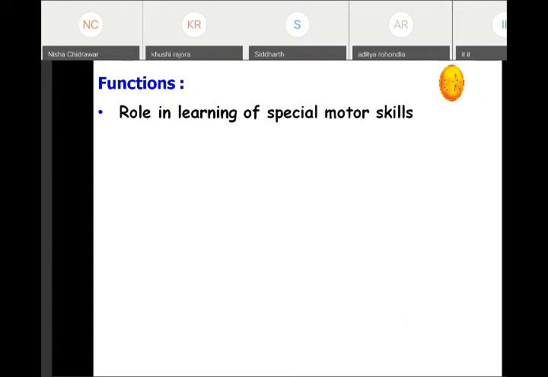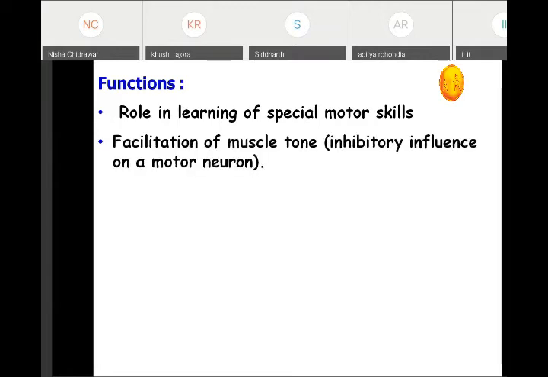Then it has a role in learning the special motor skills. It also has a role in facilitation of the muscle tone by inhibitory influence on the alpha motor neuron.